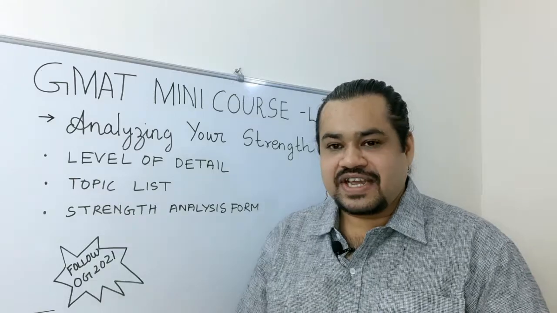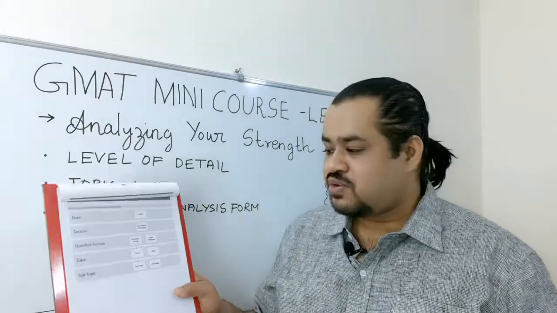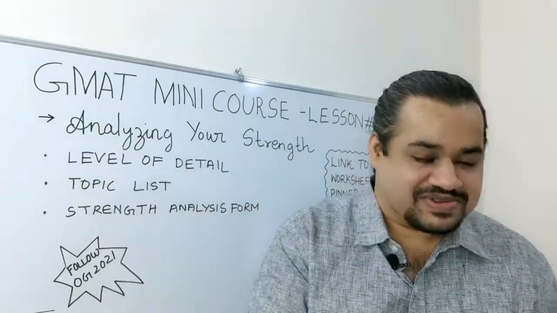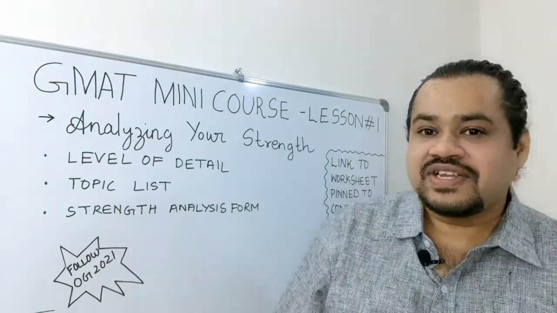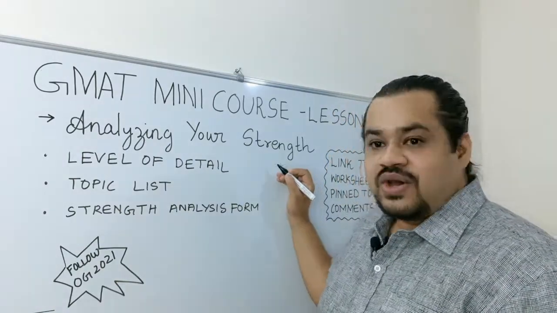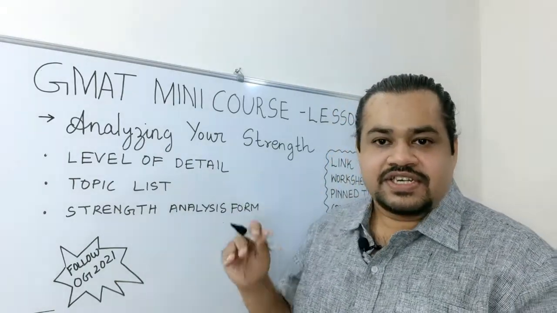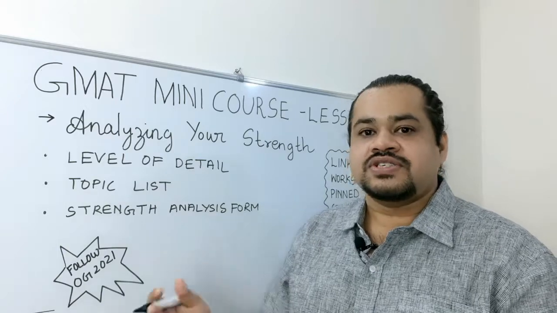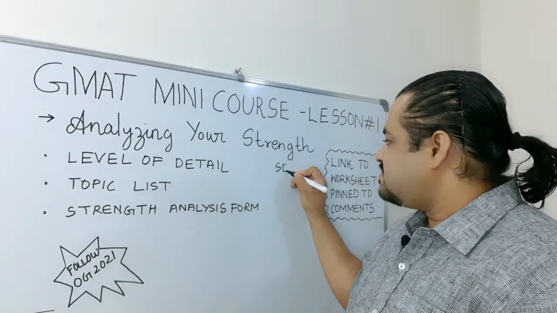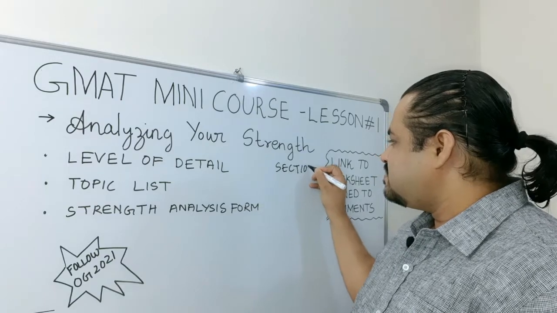To analyze your strength, the first thing that I'd point you to is the level of details worksheet. What it does is it defines certain terms that I'm going to use for the rest of the video series. So the first thing is section.